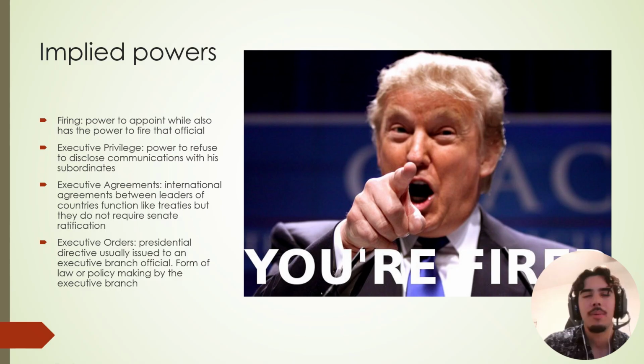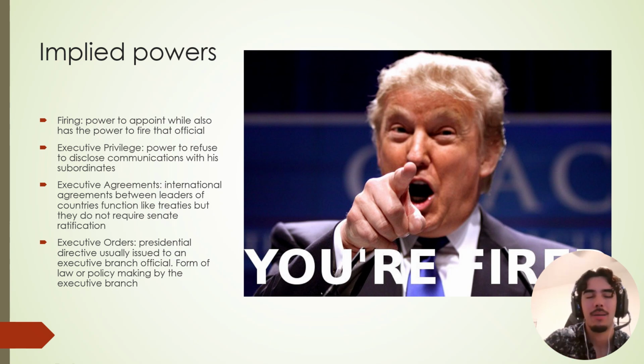Okay. Some implied powers the president has: firing people that they appoint. This is when people like to say that Elon Musk and Donald Trump broke up. He's in an appointed position. He can fire him whenever he wants. Executive privilege, sharing information with their cabinet or withholding any information at all from the public. Executive agreements, these are not treaties. Treaties have to be signed by Congress. These are more like handshake agreements.